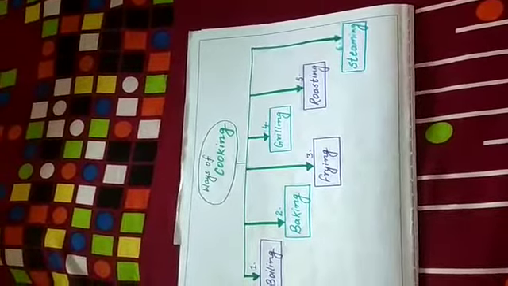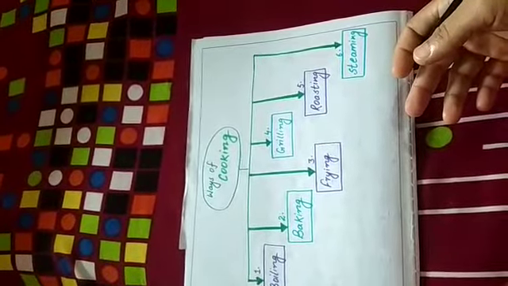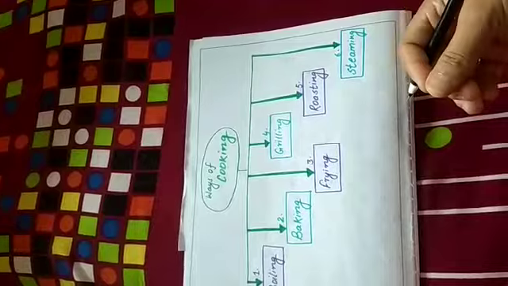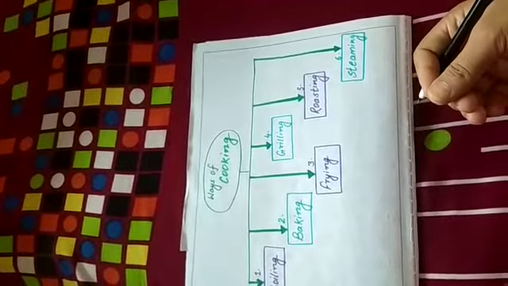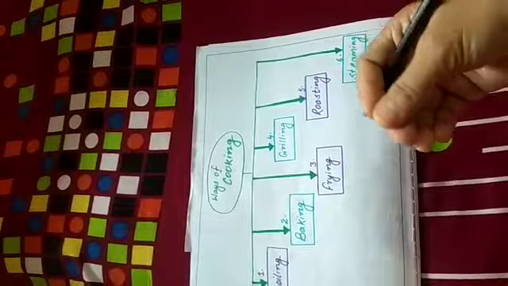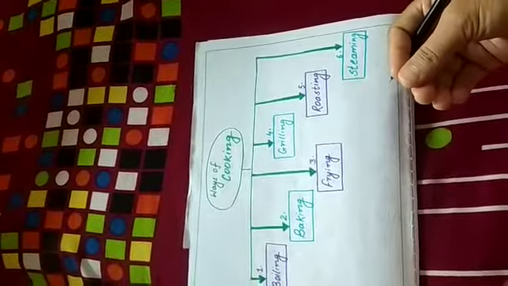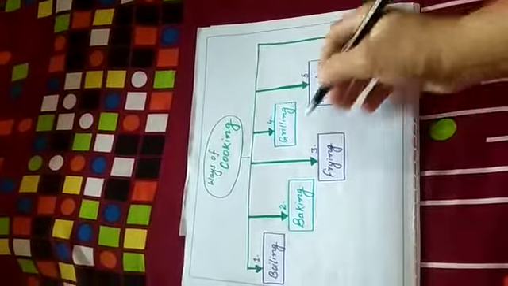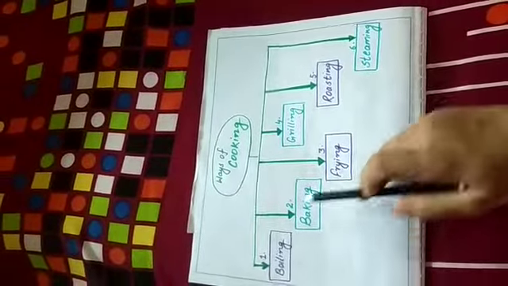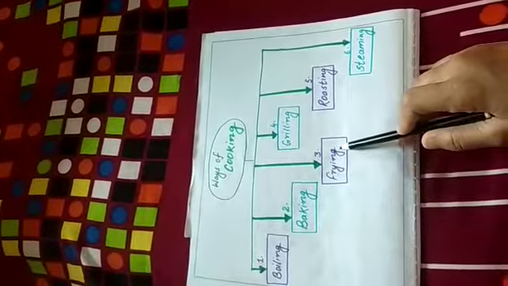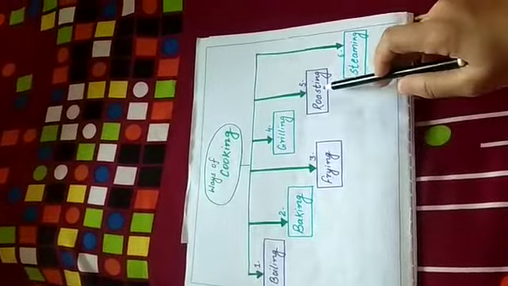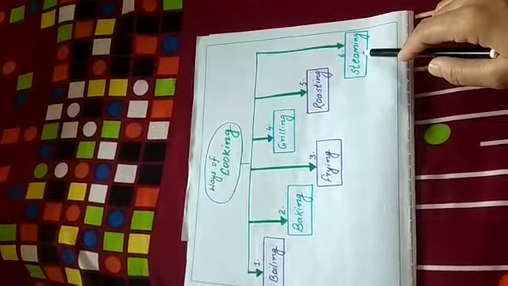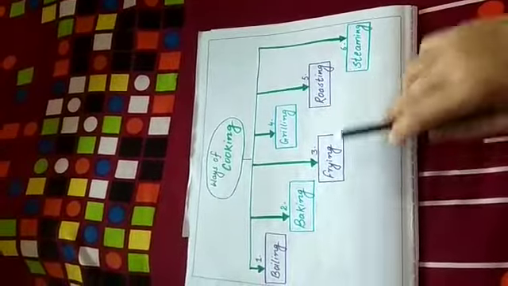But what is the need of cooking food? Why do we cook food? The simple answer is that cooked food is easy to chew and digest. So this is the basic need to cook food, for proper digestion of food in our stomach. If we talk about the methods of cooking, then there are 6 methods of cooking. The first is boiling, second is baking, third frying, 4th grilling, 5th roasting, and then 6th is steaming. We will see all the methods in detail in my next video.